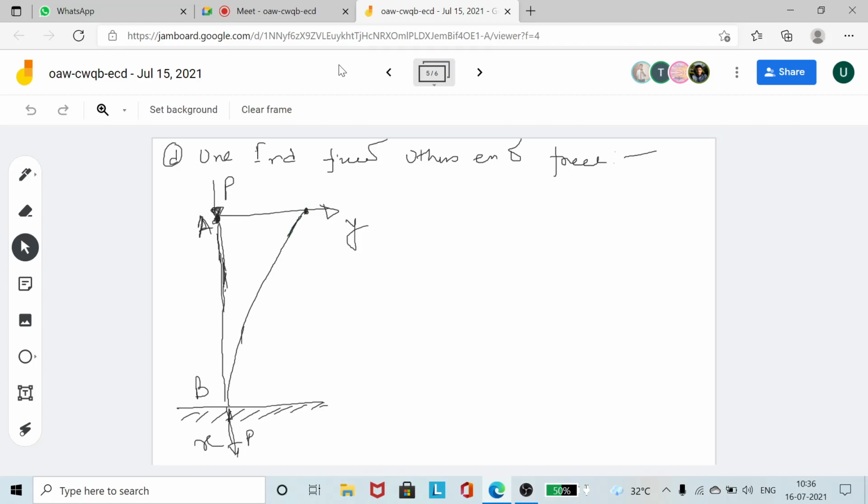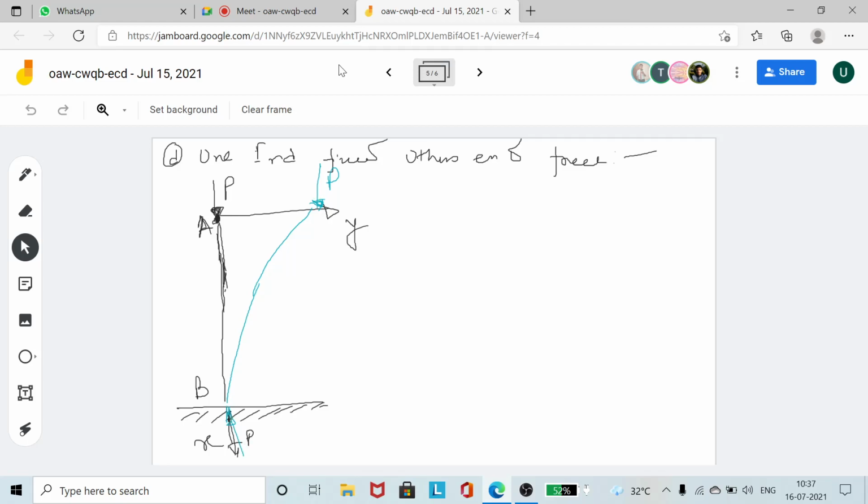So I am drawing the final position in another color, maybe this one. Okay, so this is the final position of the column, something like this. So the load is now acting somewhere here. ঠিক আছে, আর P টা এখানে আছে, P is somewhere around here.